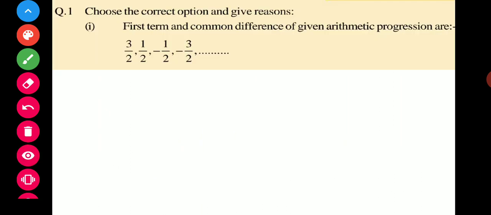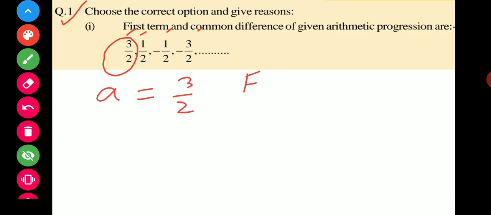So come to the exercise first. This is your question. Find the first term and common difference in this series. The series is given to you, and from this, as you know, this is your first term. The first term a is equal to 3 by 2.